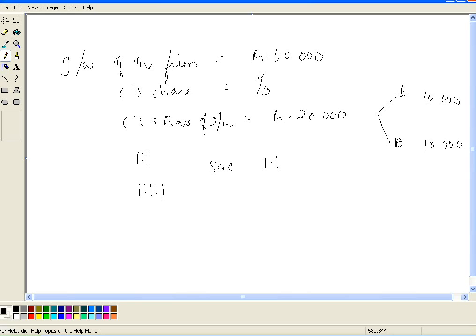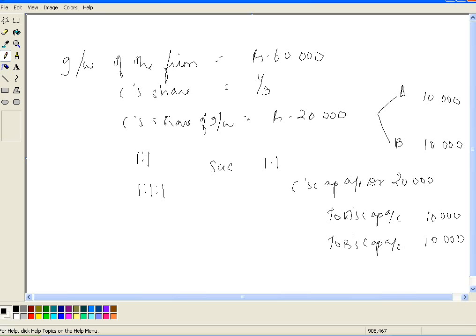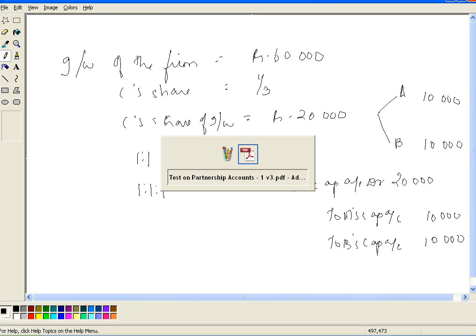Okay, so the entry will be C's capital account debit 20,000 to A's capital account to B's capital account. Okay, next.